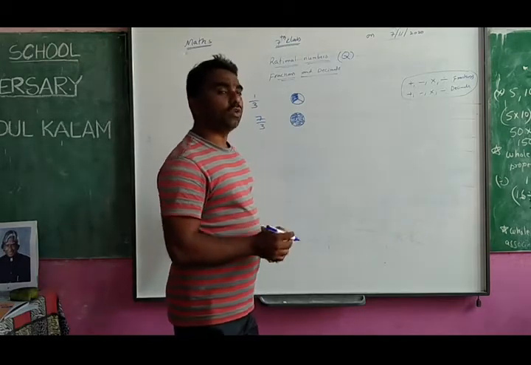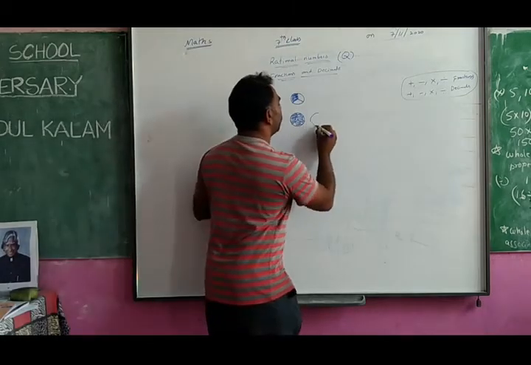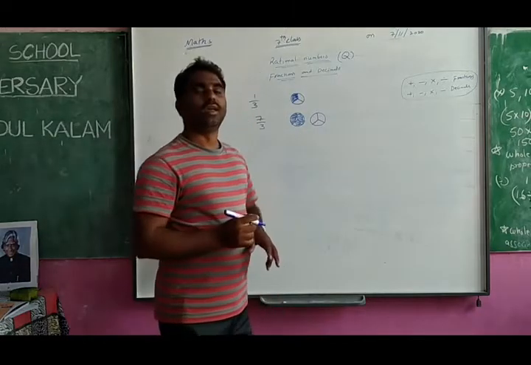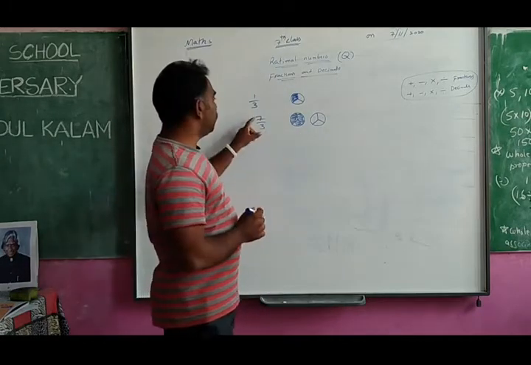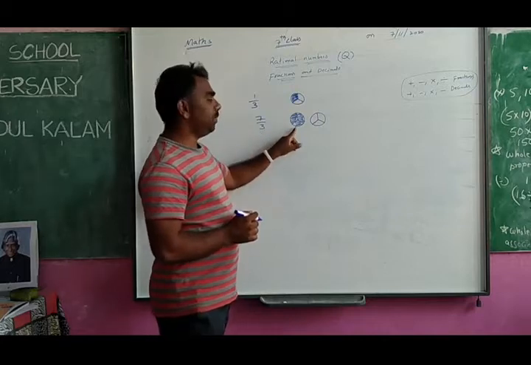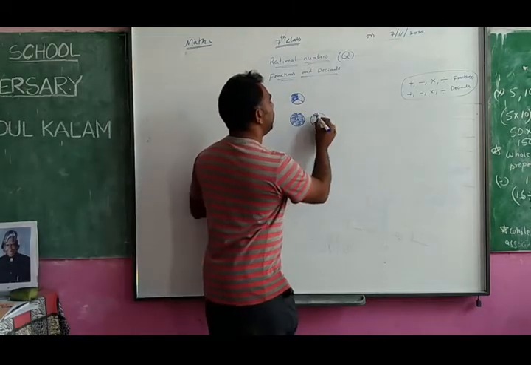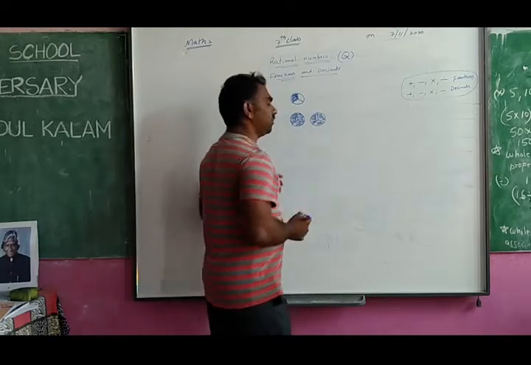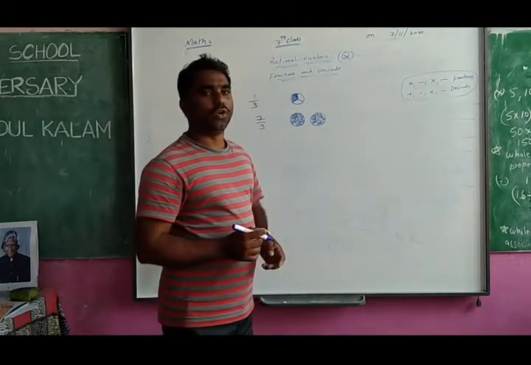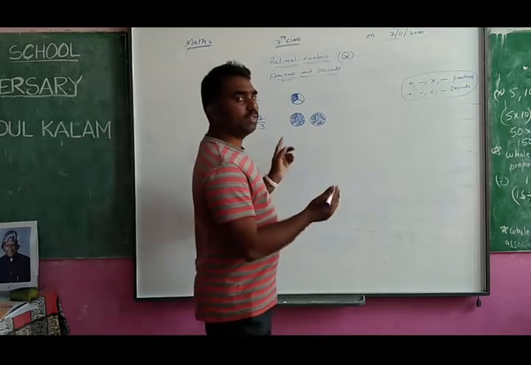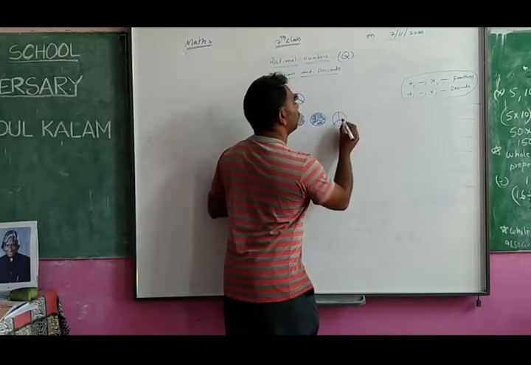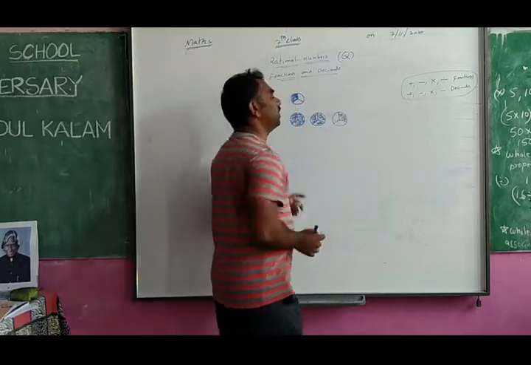Then what will we do? We will take one more object. 3 size you want, so I made the 3 size pieces here. How many are needed? 7 pieces are needed. 3 pieces you have taken here, and it is the 4th piece, 5th piece, 6th piece. Are they enough? No. We need one more piece. 7 pieces are needed, so we will take one more object. So the 7th piece I have taken.